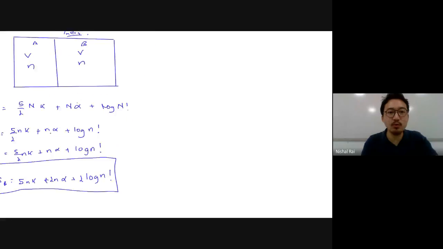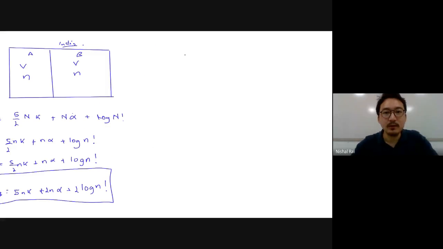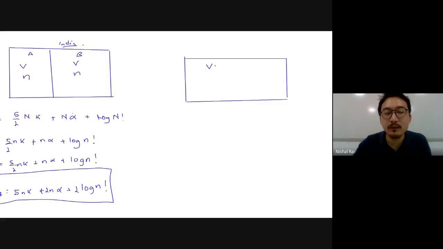Now next, you open this. You take out the partition between these two systems. Then what will happen? The volume will increase from V1 plus V2, and the number of particles will be N plus N. So it will be 2V and 2N. Is this point clear?